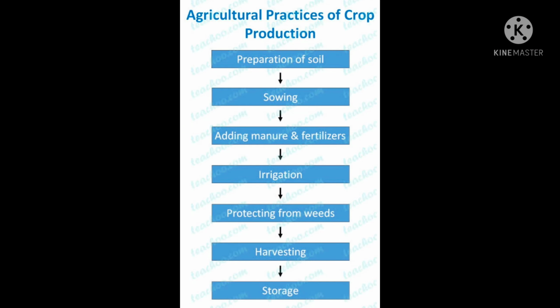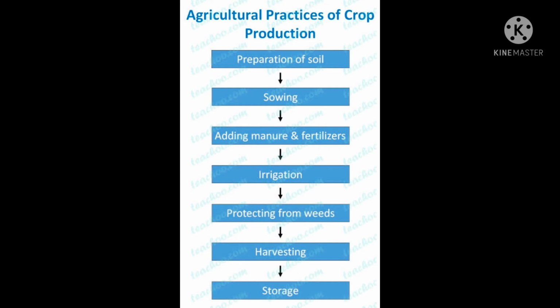So our next topic is basic practices of crop production. So my dear students, please open your textbook page number 2, chapter 1. Okay, so basic practices of crop production. So in this we will see the various steps that how the crop is sown, how it is cultivated, and how it is harvested, and after that how it is stored, how it is managed.